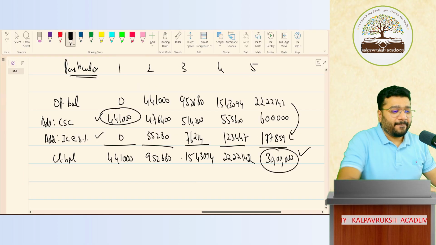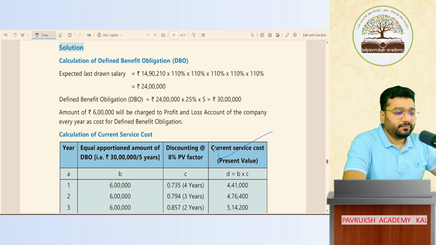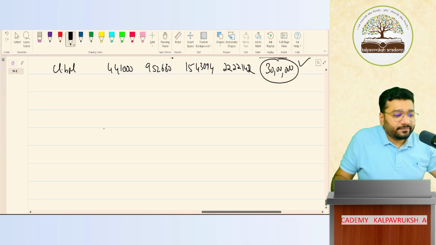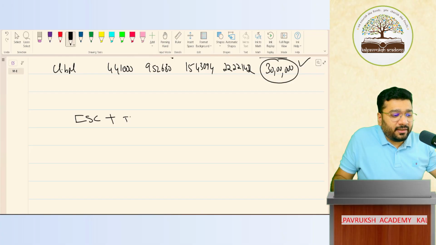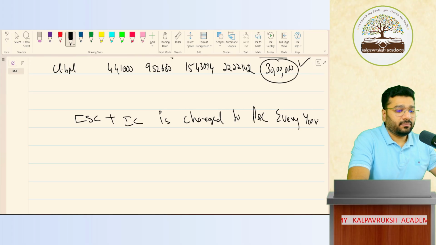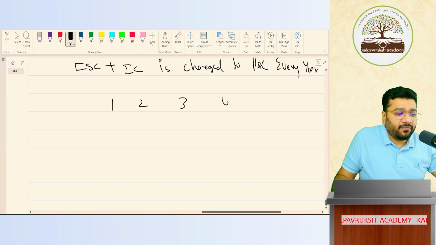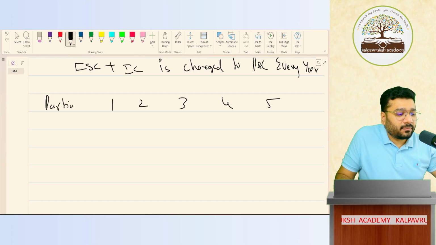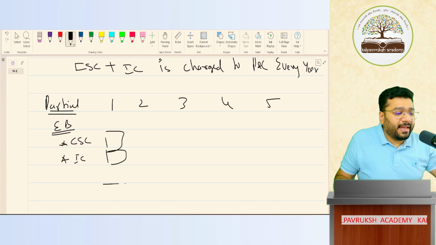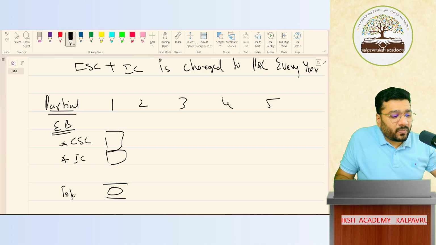So basically, the company should charge in its P&L every year CSC plus interest cost. So 1, 2, 3, 4, 5. This is particulars. Under employee benefit, first item is CSC. Second item is interest cost. Whatever is the corresponding amount, take, add and show. This is your total employee benefit.